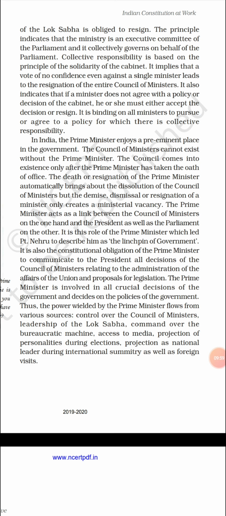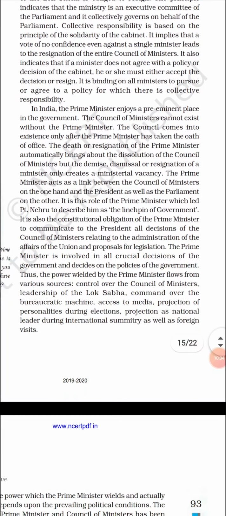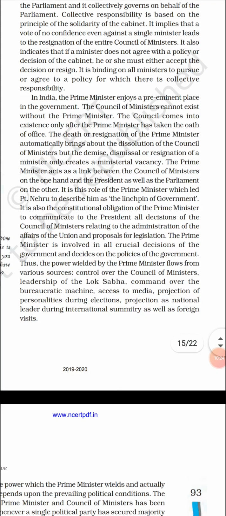Okay. The Prime Minister acts as a link between the Council of Ministers on the one hand and the President as well as the Parliament on the other hand. So the Prime Minister has to deal with the Council of Ministers as well as the President, because the Prime Minister has to give every information to the President relating to the administration of the affairs of the Union and proposals for legislation. The Prime Minister is involved in all crucial decisions of the government and decides on the policy of the government.